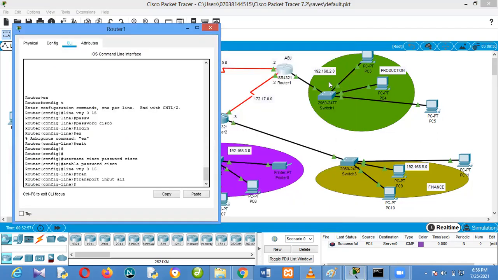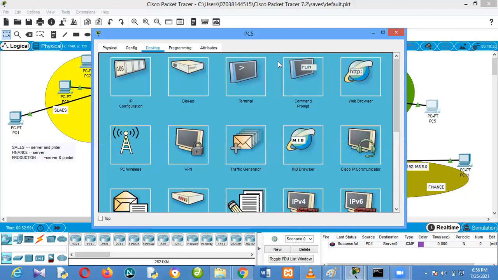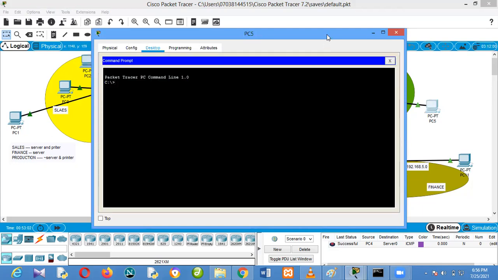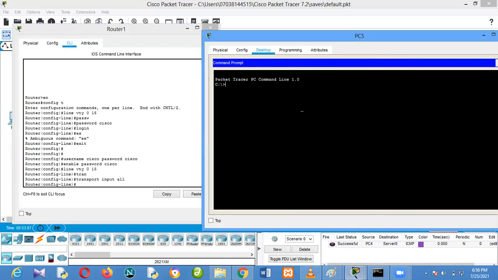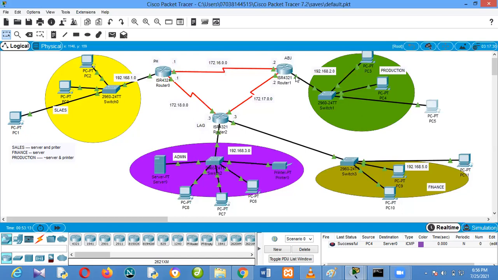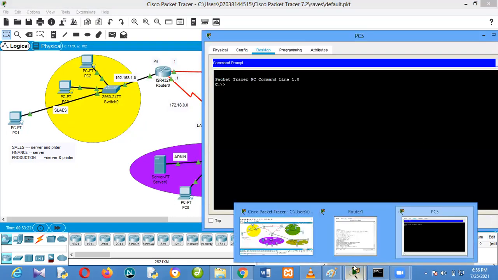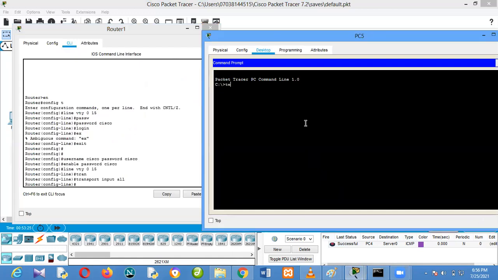So this is my router. I can come to this system now and go to my command prompt. I'm not an IT person, but I understand how to configure that. Even if I'm an IT person, I can stay in any system and turn to the router. The gateway of the router is this G000, and the IP address is 2.1. So I can just telnet to 192.168.2.1. See that it's open, it's asking me a password, and the password is Cisco.